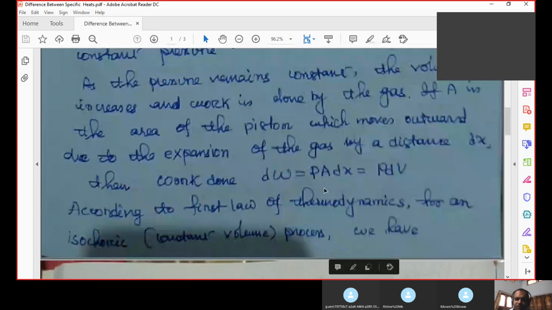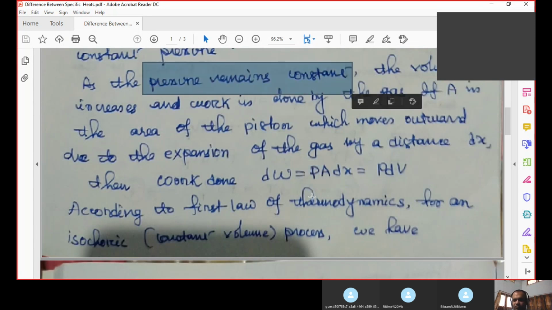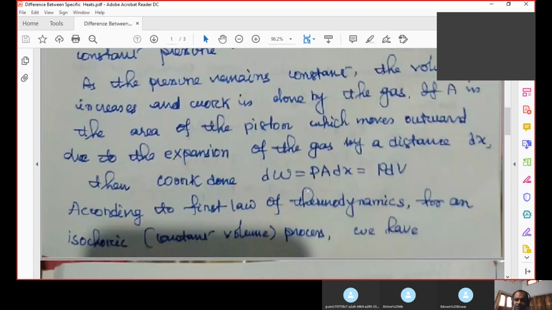The displacement is also required. Now pressure remains constant in the gas. So it is mentioned somewhere that the pressure remains constant. Okay, so the pressure is constant. Then you have the area of the piston, and we have dx. So now pressure is constant, so what will change?